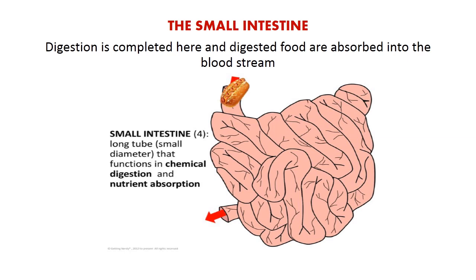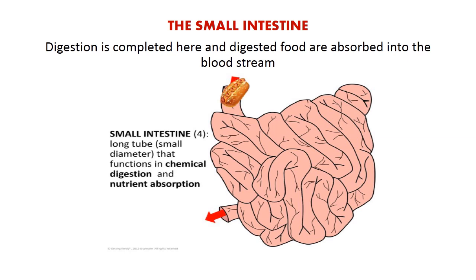Now, as you can see, the small intestine is a long tube, small in diameter, that functions in the chemical digestion and absorption of nutrients. Now, one thing that you must realize is that the pancreas, which is a gland also involved in the digestion process, produces pancreatic juice, which contains the enzymes lipase, proteinases, and carbohydrases that help to digest fat and oil, protein, and carbohydrates in the duodenum. The duodenum is the first part of the small intestine.